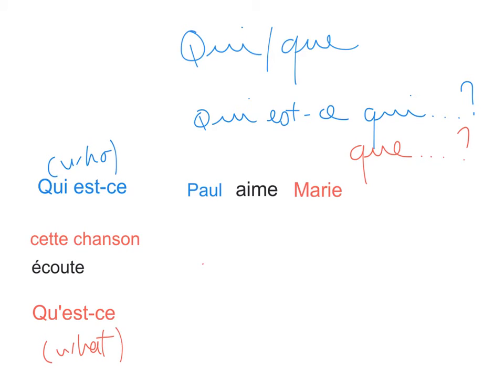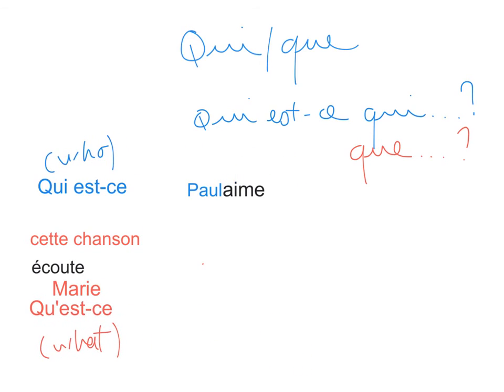I'm just going to continue and replace Marie with chanson, cette chanson. Right here. So Paul aime cette chanson. Paul loves this song. In this case, we cannot use who because we are going to ask what. What does Paul like?